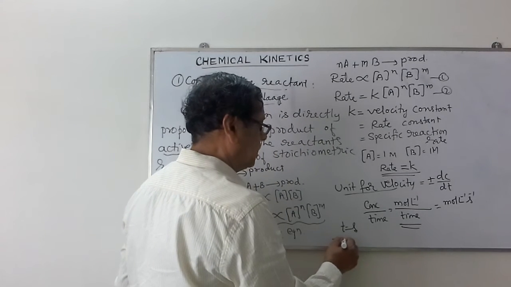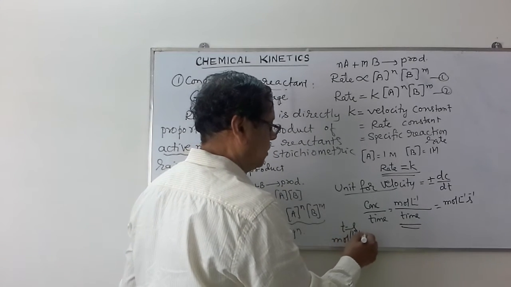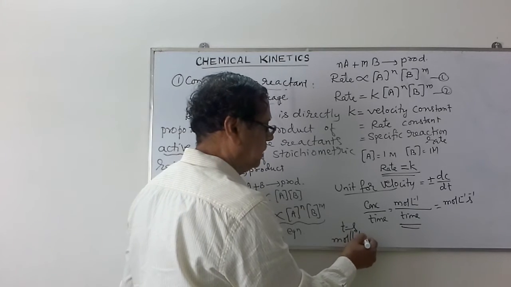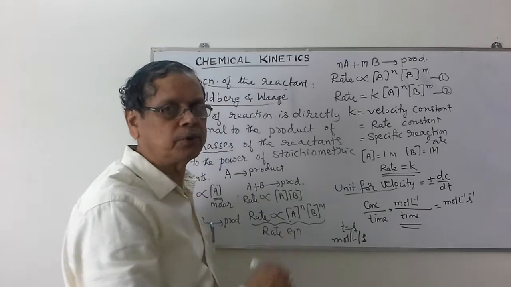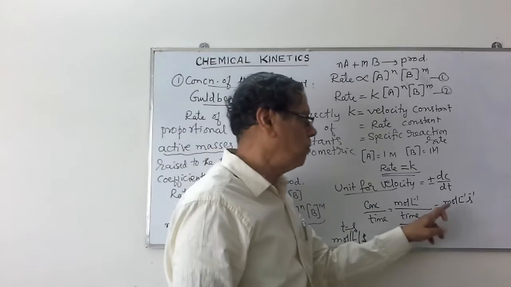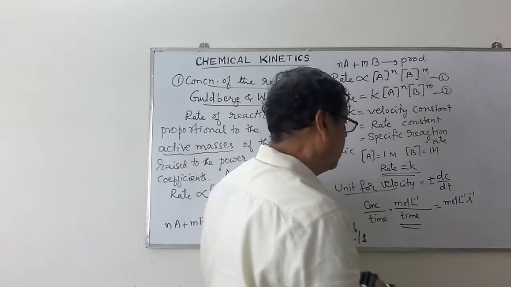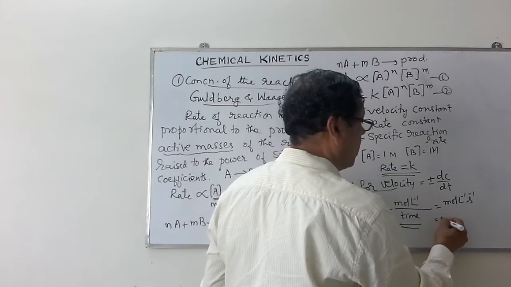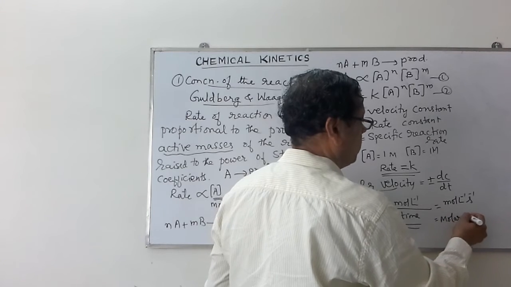It should not be written like this, mole per liter per second, because when you write in the denominator's denominator, it will come to the numerator. So we have to write mole per liter per second. Or we can also simply write as molar per second.